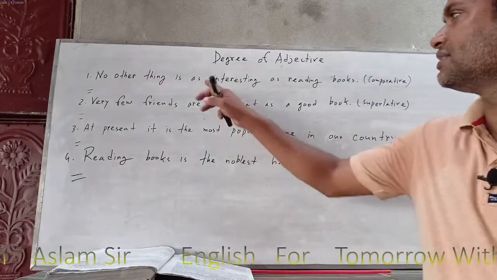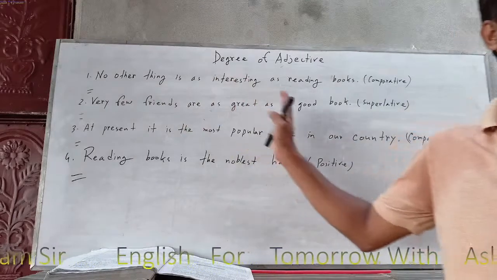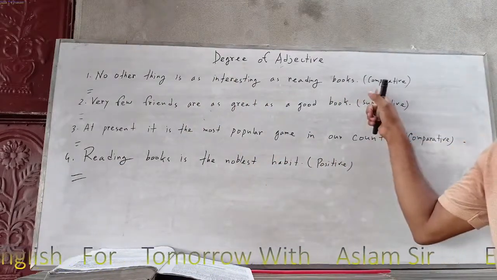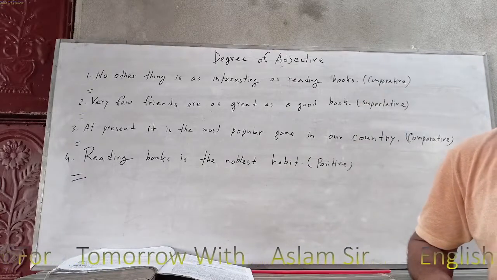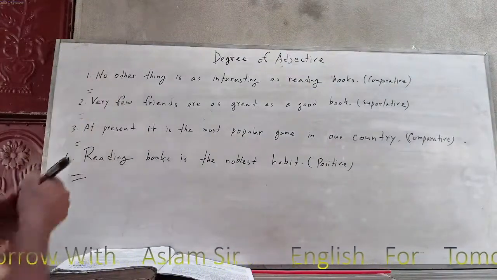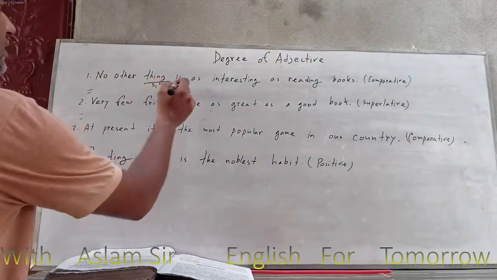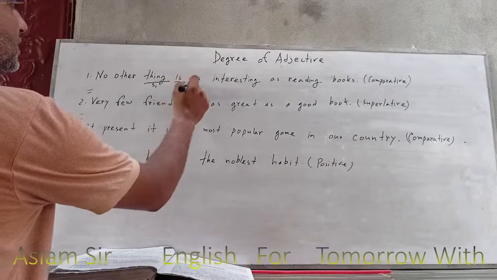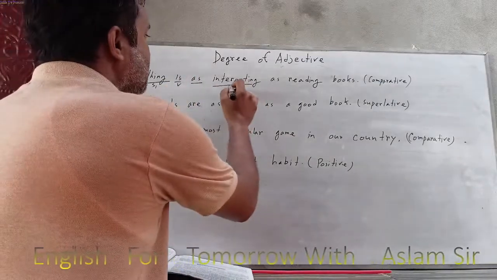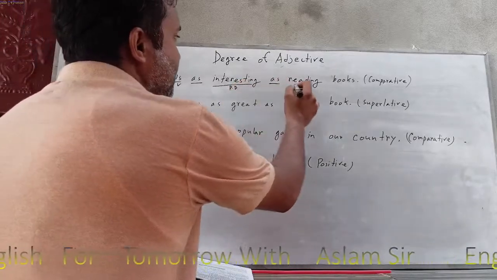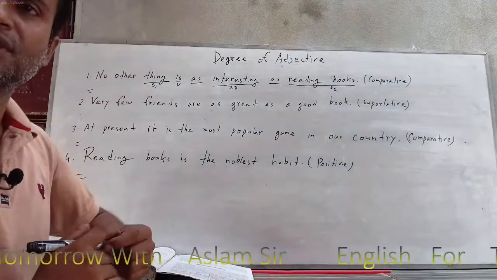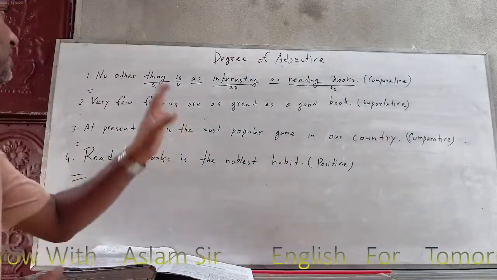The first one is "no other." This is the positive degree, and you have to make it the comparative. So first of all, you have to analyze the structure. First we see "no other," next is subject one, next is the verb, next is "as" or "so," next is the positive degree, next is "as," and this one is subject two. Clear? So now, what is the right answer?